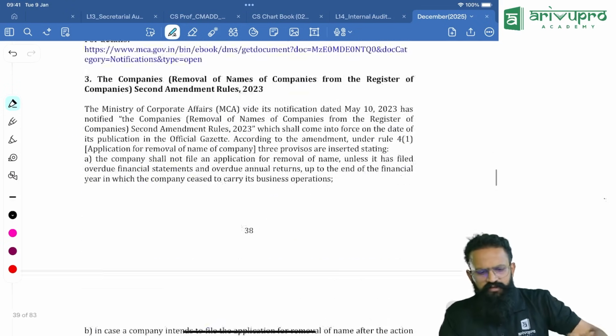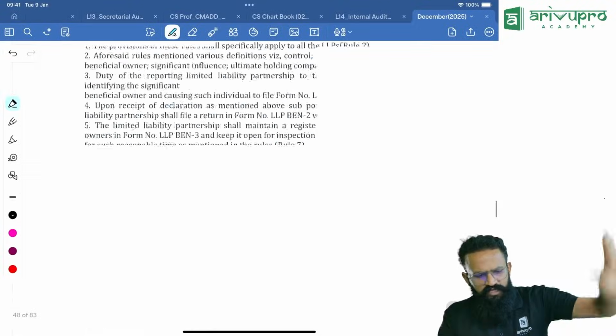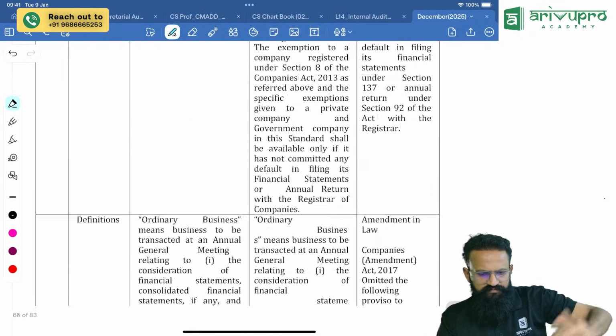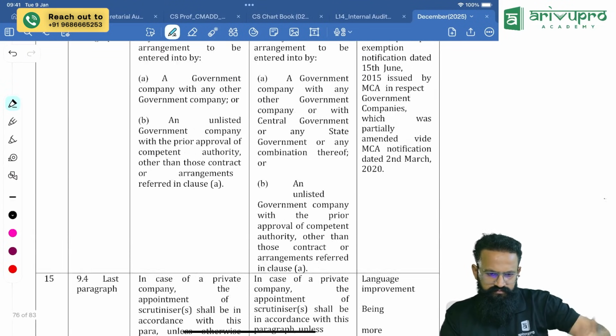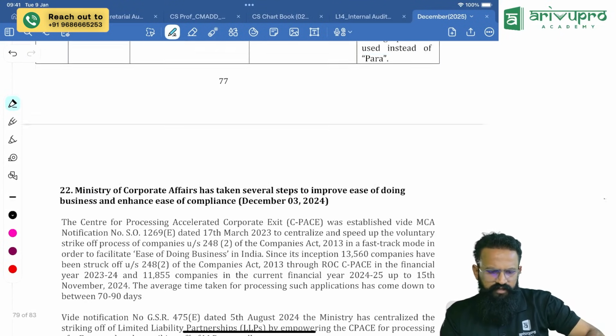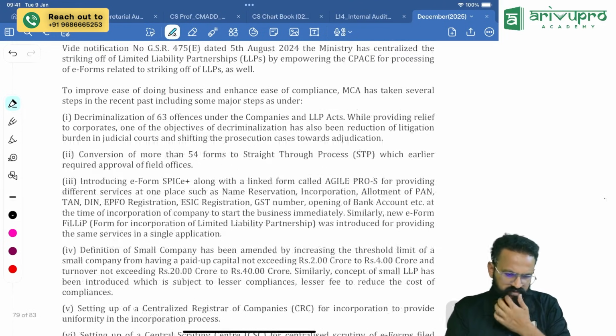That's all. And finally, go up to the last. There is one amendment there. That's all. Again, ignorable amendments, but yes.